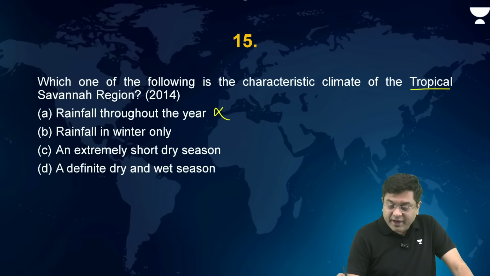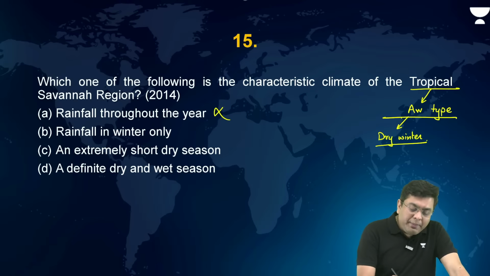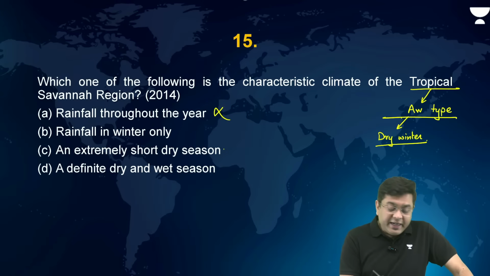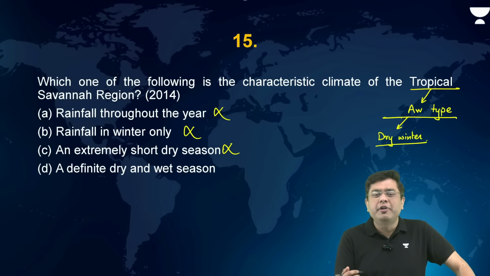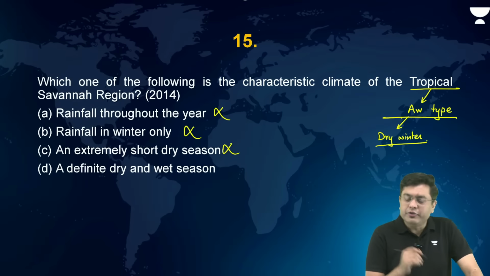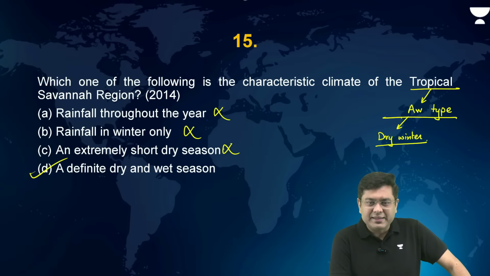So tropical savanna, winter dry. It is referred to as the Aw type of climate. Dry winter. Okay. Extremely short dry season? No. It has a prolonged dry season. That is why in the region of the savanna, you have frequent occurrences of wildfires. So that is also incorrect. A definite dry and wet season, that is the correct answer.